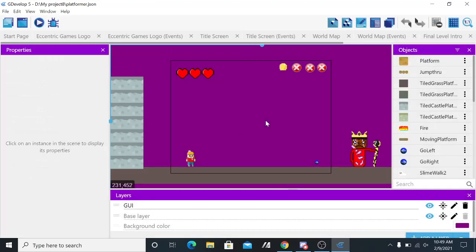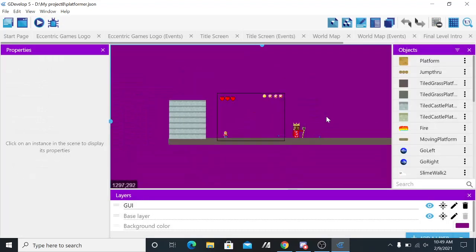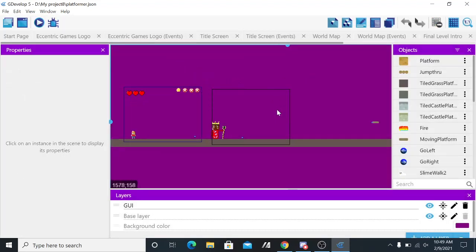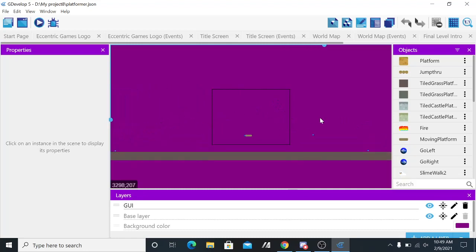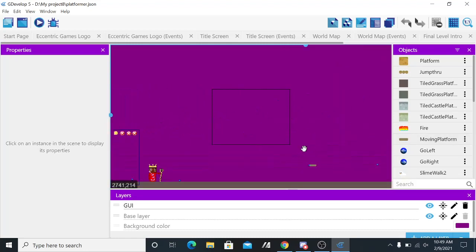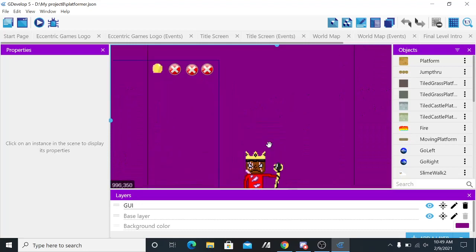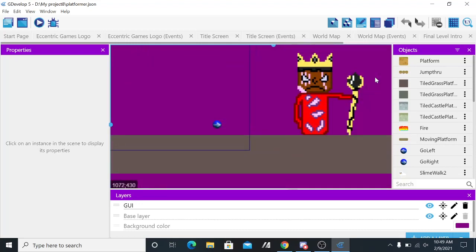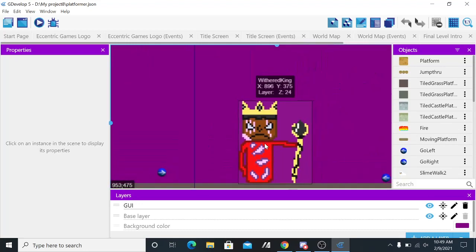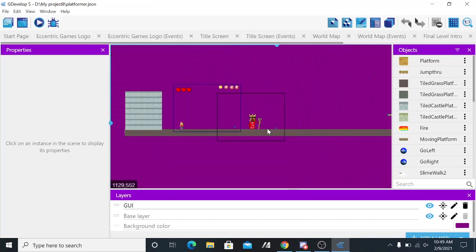Now we got the final level itself. Oh yeah, this is undergoing renovations too, isn't it? Yeah, this is undergoing renovations. Yeah, but you can see this guy. This guy's cool. And, yeah.